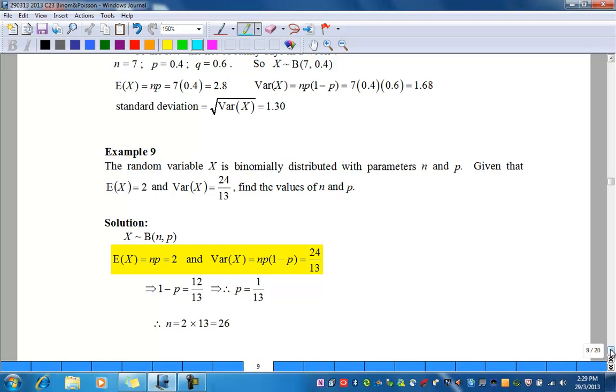By solving simultaneously and substituting np to be 2 into the variance, you end up with 1 minus p equals 12 over 13. Therefore, p equals 1 over 13. Once you have found p, you can find n, which is 2 times 13, and that will give you 26.